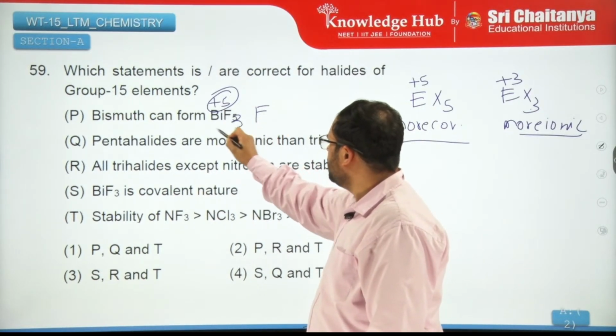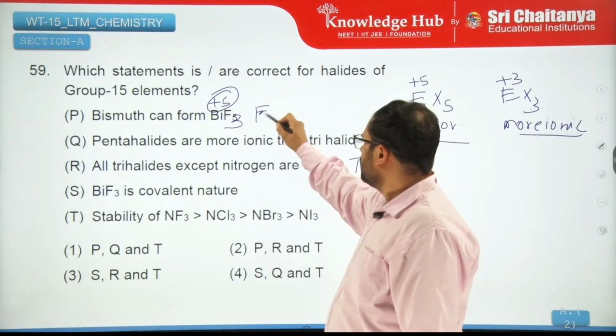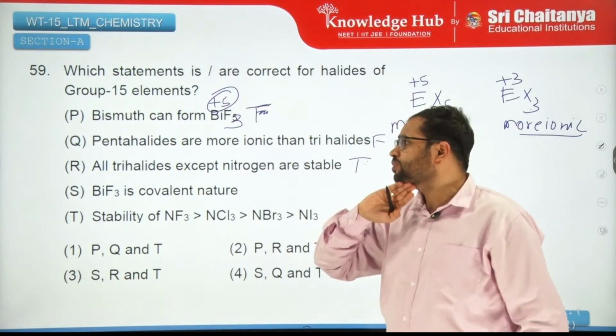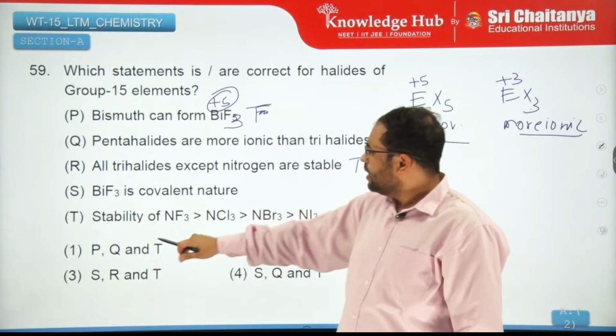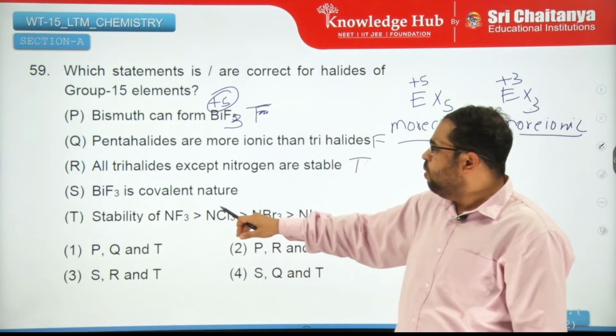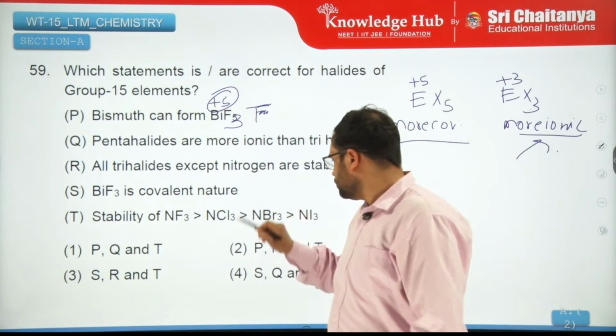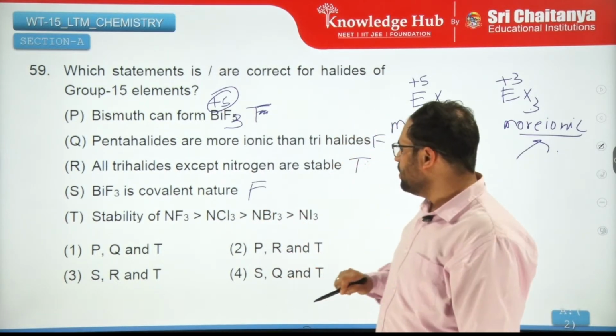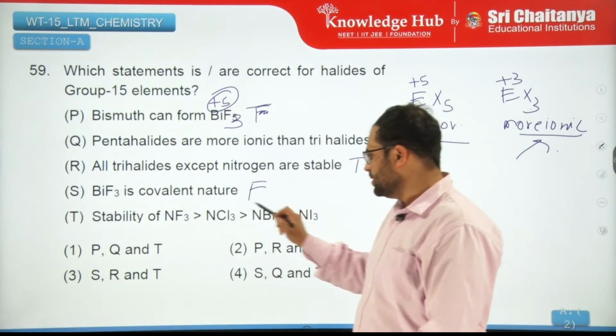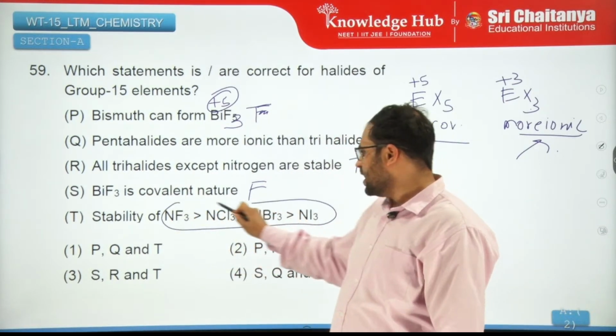I think this is supposed to be BiF3, right? Then only it can be true. +5 it does not form. Now, stability of BiF3 is covalent in nature. No. Stability order of these halides. Is this correct?